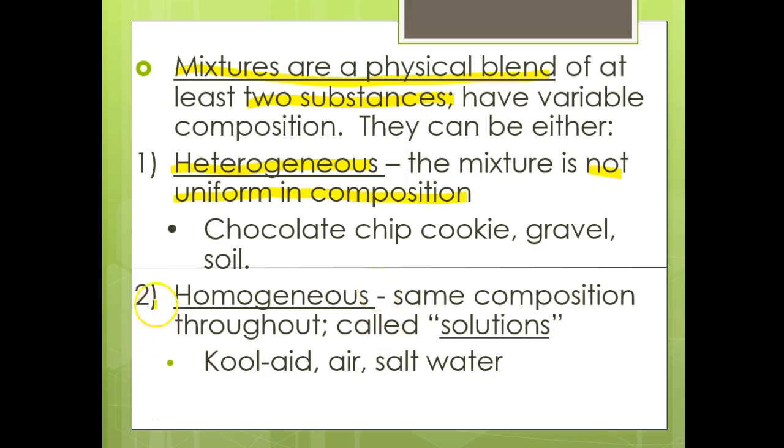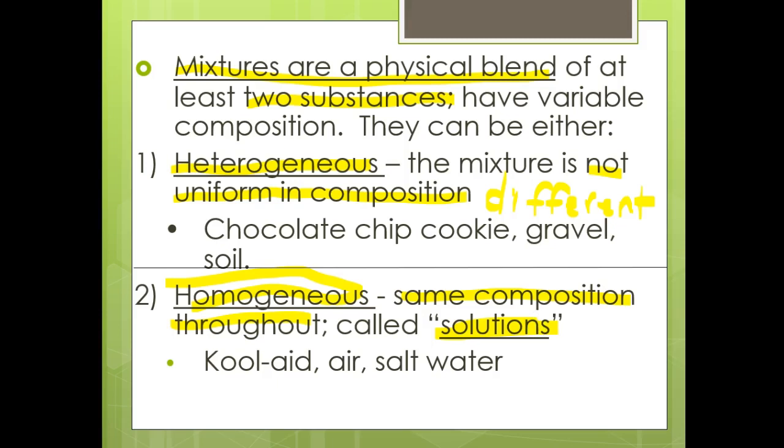Just different things. Okay, homogeneous means same composition, okay? Heterogeneous means different. Because hetero means different. Homo means same, composition throughout, okay? And they're also called solutions. Solutions. Please make sure you copy that down.